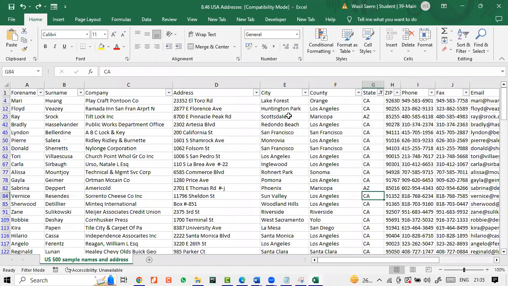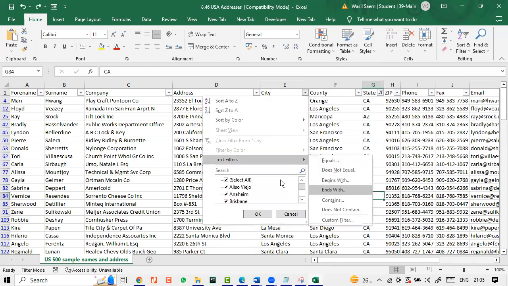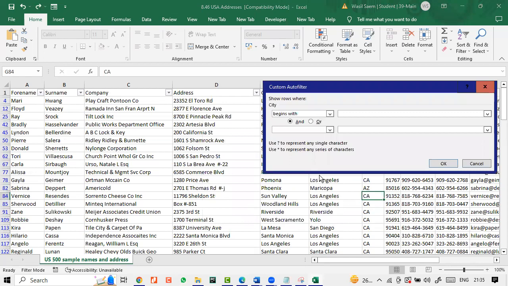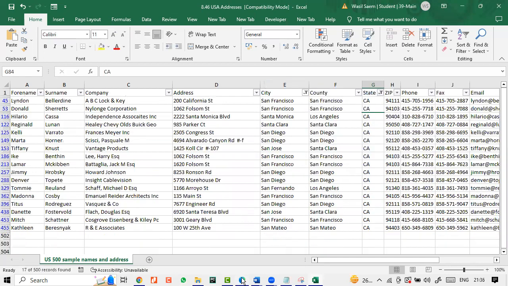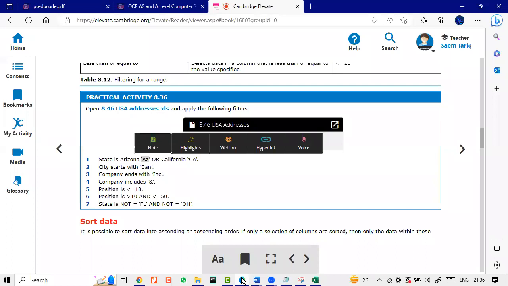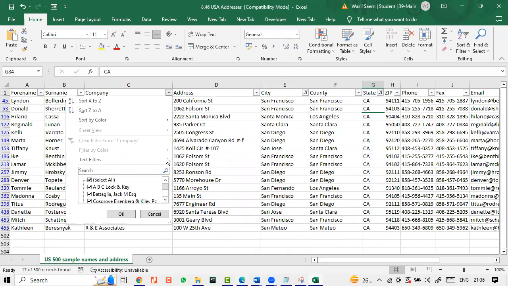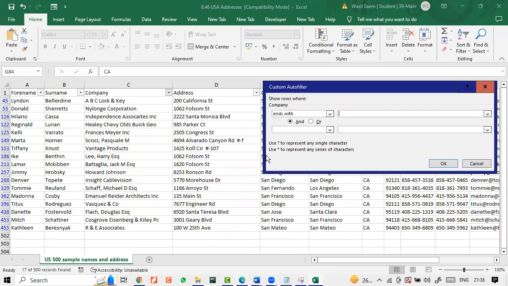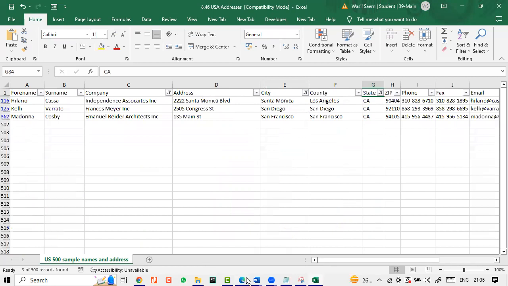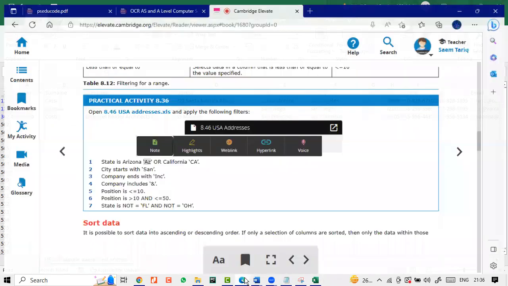Yes. City begins with SAN. Company ends with INC. Company includes and. There isn't an. If I do that, there will be no record. Maybe something wrong with the question.